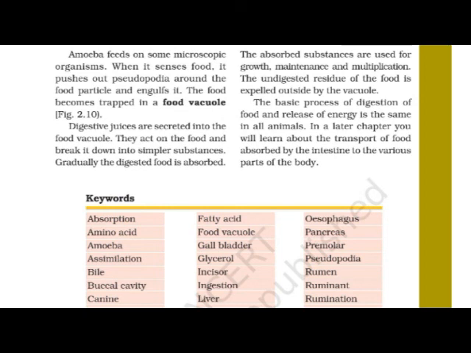And the undigested residue of the food is expelled outside by the vacuole. As we have seen in the human digestive system, the same here also: the undigested residue of the food is expelled outside. The basic process of digestion of food and release of energy is the same in all animals.